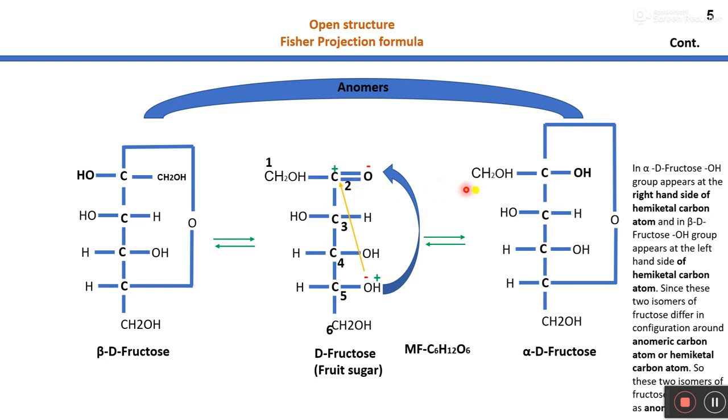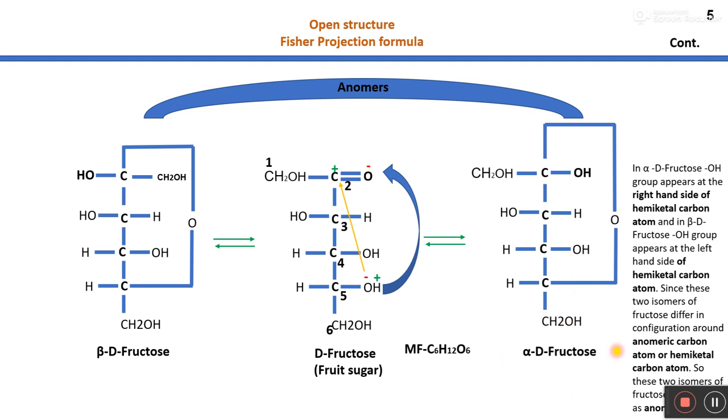So we can see here at C2 position a hydroxyl group forms as a result of the interaction between this hydrogen and this oxygen, and this oxygen is the part of this cyclic structure which also forms the bridge between this carbon and carbon number 5 and carbon number 2, right? So in this way, through Fischer projection formula, we can write the cyclic structure of alpha D glucose.